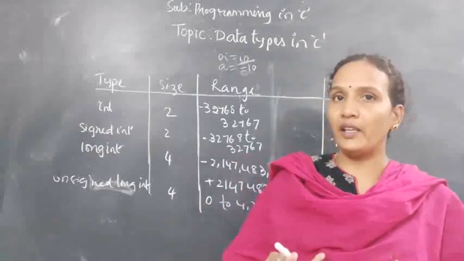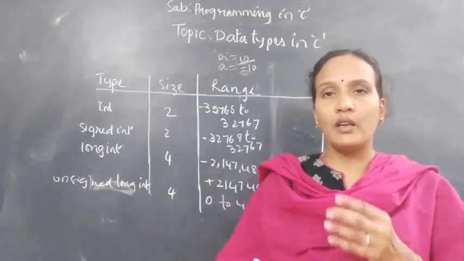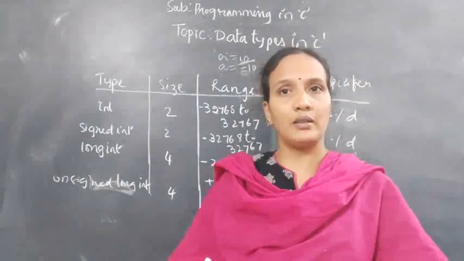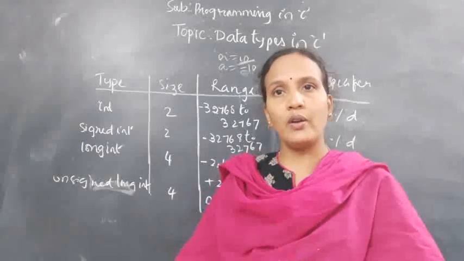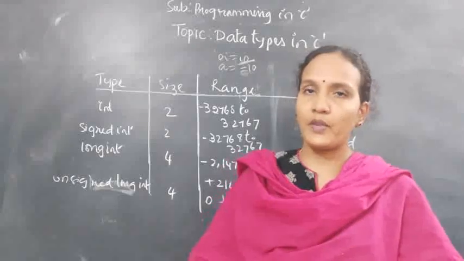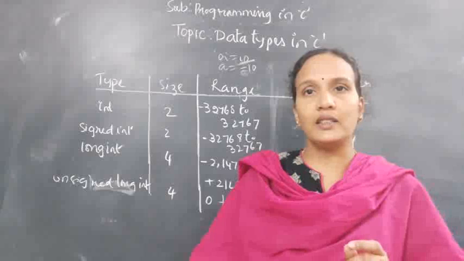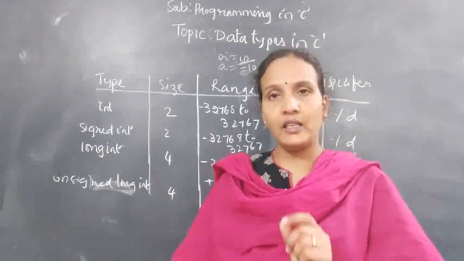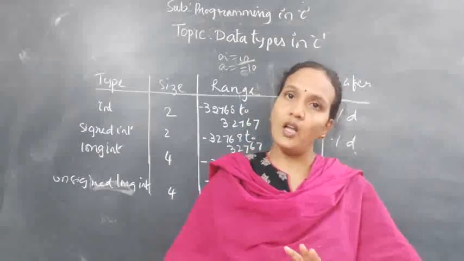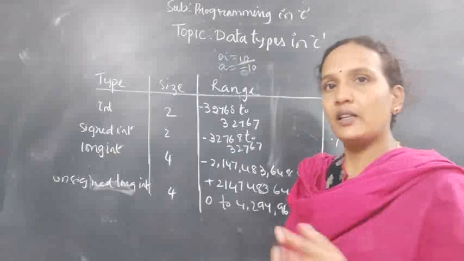If you have declared any variable as a signed integer, one bit is required to store that symbol, and most probably it will store 0 and negative numbers. That is the difference between signed and unsigned. If it is signed, that variable can hold 0 and negative numbers. If it is unsigned, that variable can hold 0 and positive numbers.